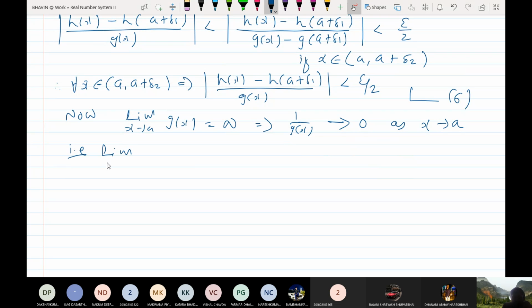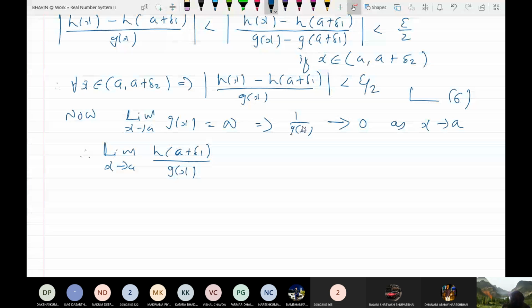Therefore you can say, let me multiply this number by h(a plus delta 1), which is a constant, upon g(x).